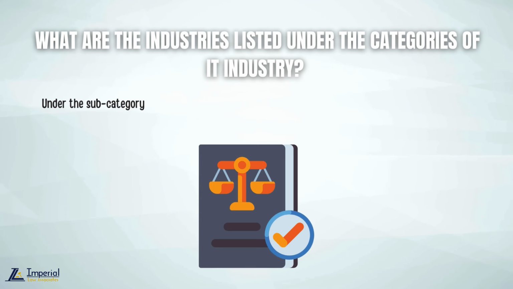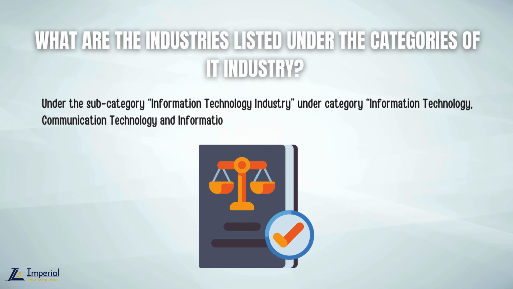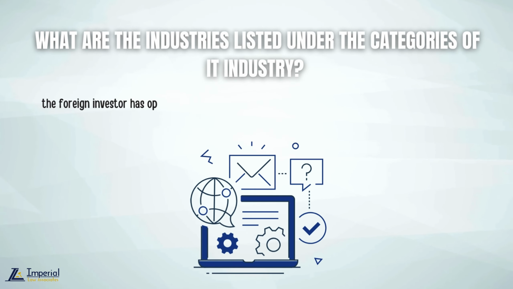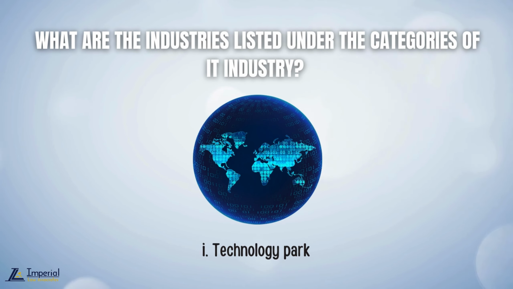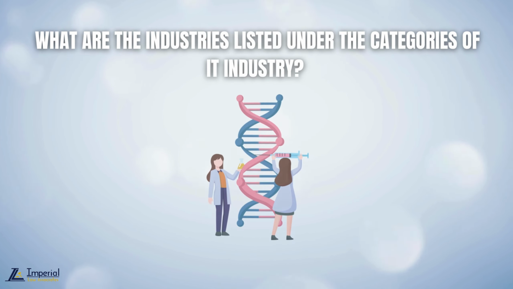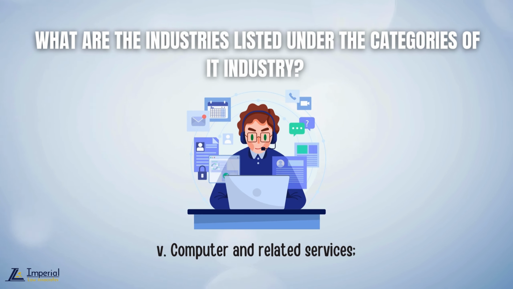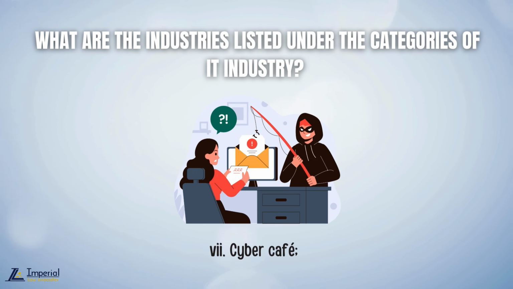Under the subcategory Information Technology Industry, under category Information Technology, Communication Technology and Information Dissemination Technology Industry, in the Industrial Enterprise Act 2020, the foreign investor has options to establish a subsidiary company under the following industrial classifications. 1. Technology Park. 2. IT Park. 3. Biotech Park. 4. Software Development. 5. Computer and related services. 6. Data processing. 7. Cyber cafe.